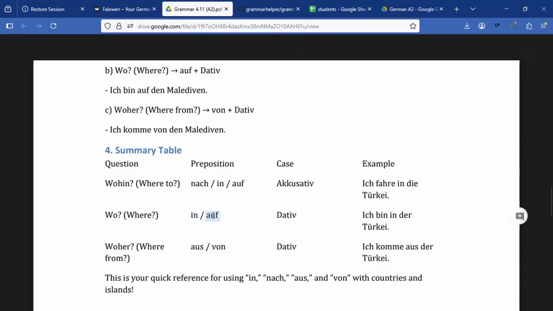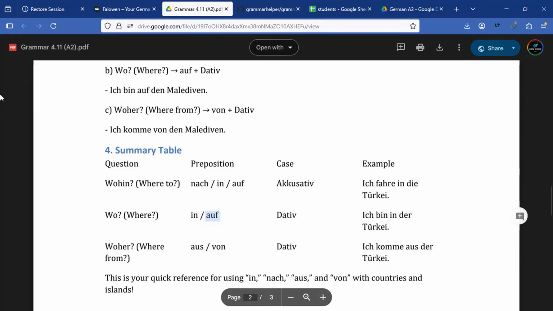And we can use auf too for islands, like if it's about Wo, like where do you stay, and you want to say "Ich wohne auf Akosombo Island." That means that I stay on Akosombo Island, right?